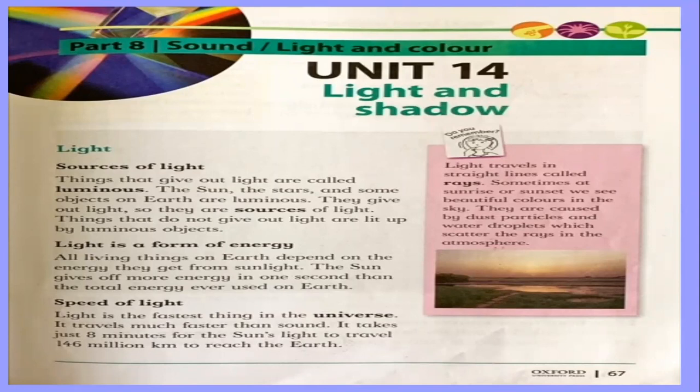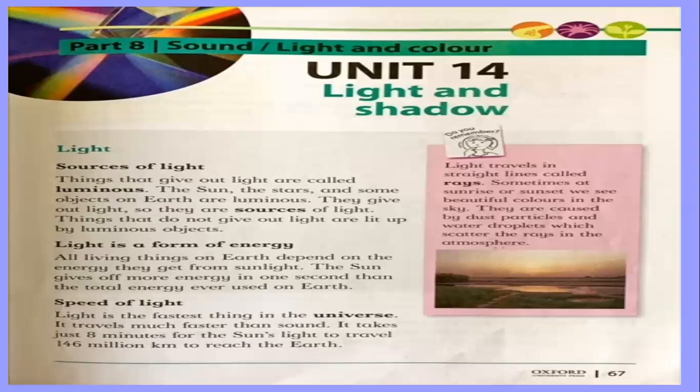And the light comes from different sources. They are called the sources of light. So we are going to read the sources of light. Sources means from where light comes, from where we get the light. Things that give out light are called luminous.